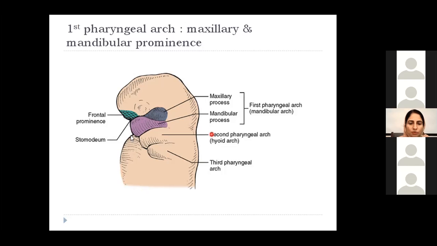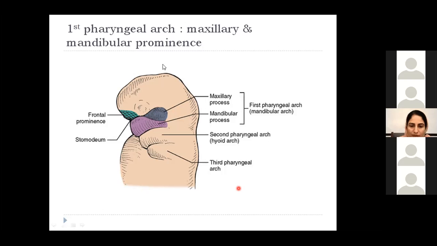So kindly be attentive that this first pharyngeal arch has 2 components. One is the mandibular process and the other is the maxillary process. Okay, and this maxillary and mandibular process also help in the formation of the face region. So this first pharyngeal arch not only forms the face region, it also forms lots of muscles, plus it also contributes to the development of ossicles in the ear, as you will just see.